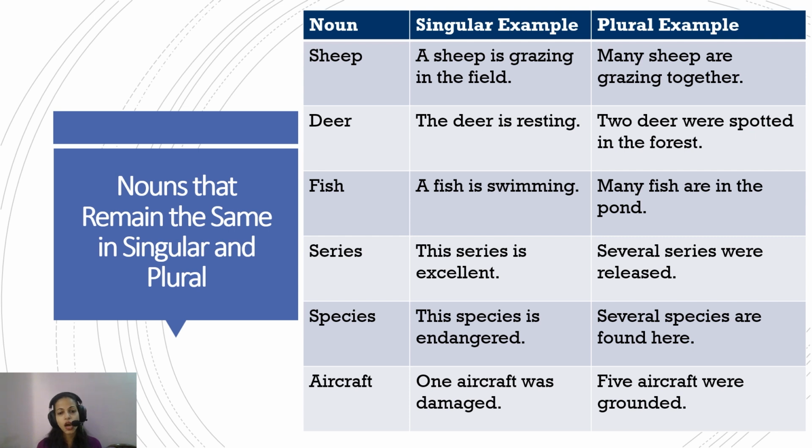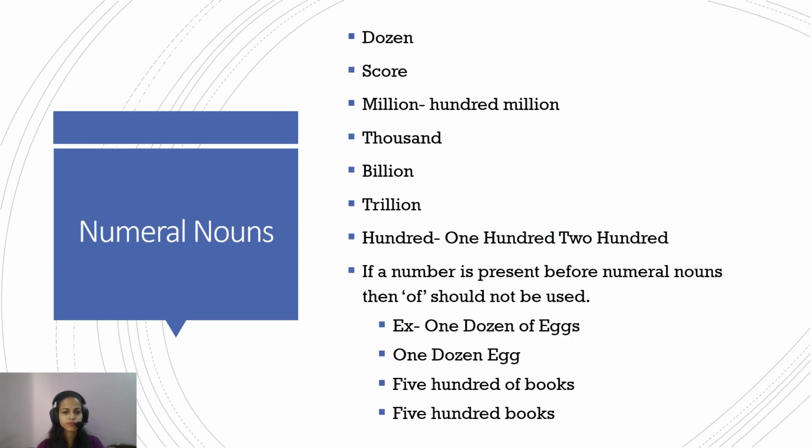Same with fish. A fish is swimming. Many fish are in the pond. Series. This series is excellent. Several series were released. Species. This species is endangered. Several species are found here. Here again, species remains the same in singular as well as plural. Aircraft. One aircraft was damaged. Five aircraft were grounded. Again, these words you have to just remember. Maybe just cram them, and then you'll not be confused.